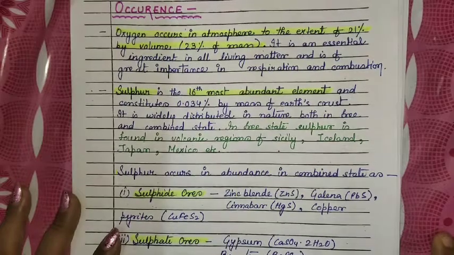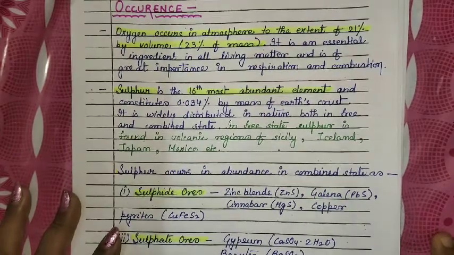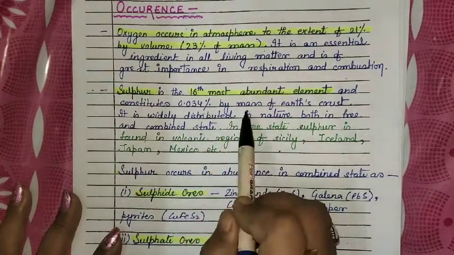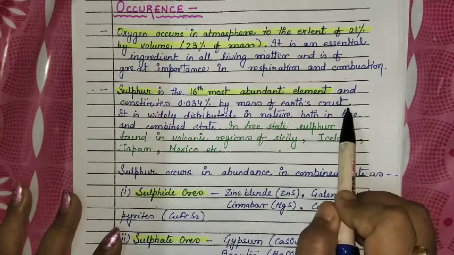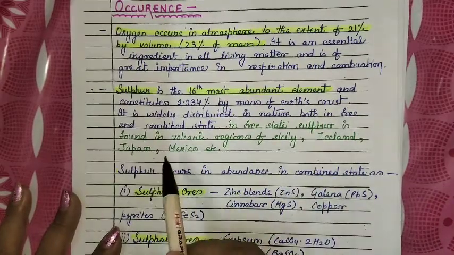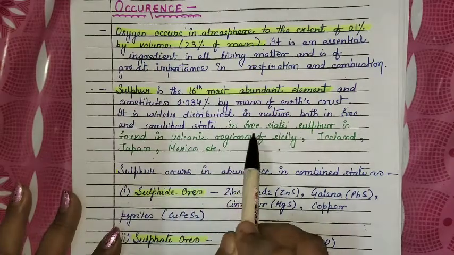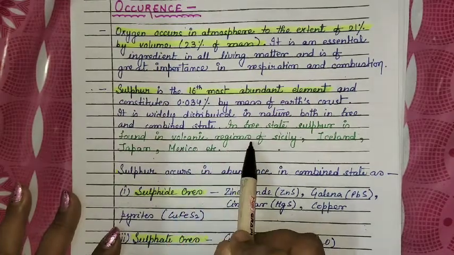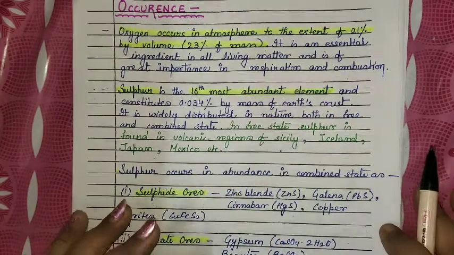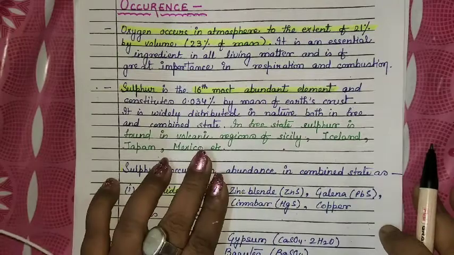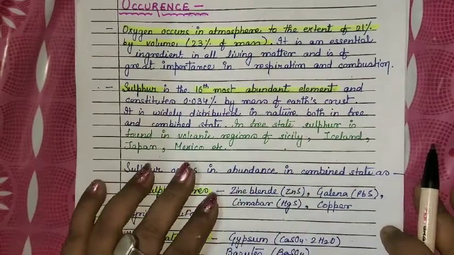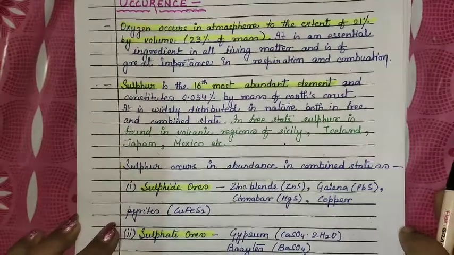Sulfur is the 16th most abundant element in the earth crust, and it constitutes about 0.04% by mass in the earth crust. It occurs both in free state as well as combined state. In free state, it occurs mostly in volcanic regions. Sulfur is a very prominent element when any volcanic eruption occurs. So in volcanic regions like Sicily, Iceland, Japan and Mexico, free sulfur is found.